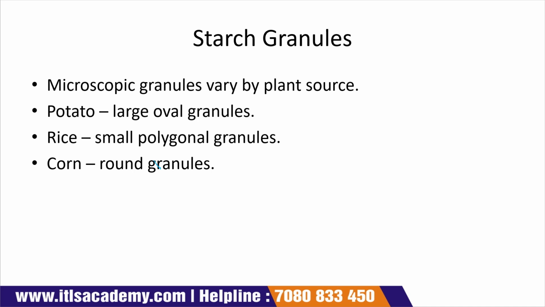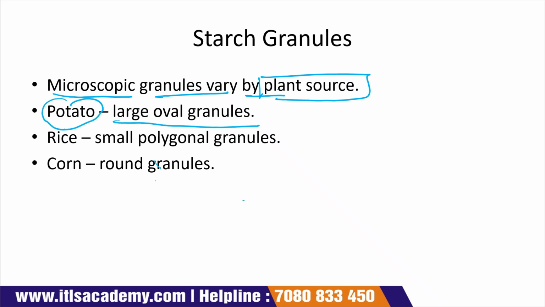Starch granules. Microscopic granules vary by plant source. Like in potato, large oval granules are present. In rice, small polygonal granules are present. In corn, round granules are present. Okay, so starch granules are microscopic and vary according to their plant source.